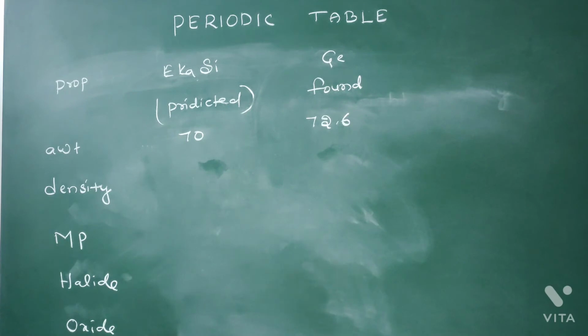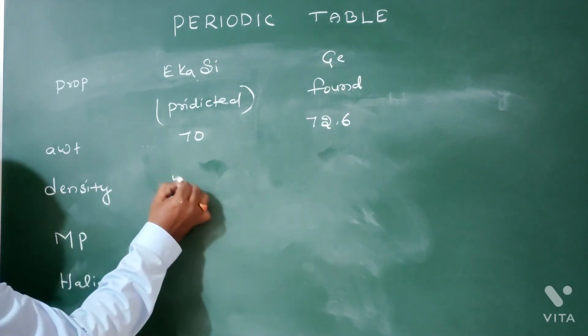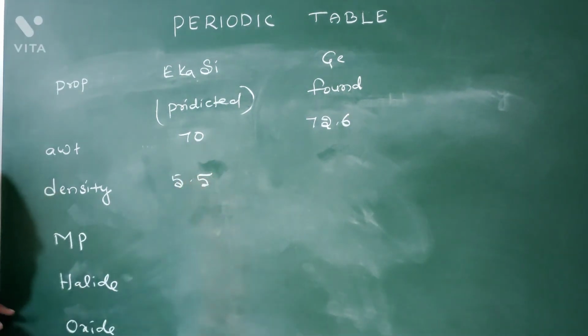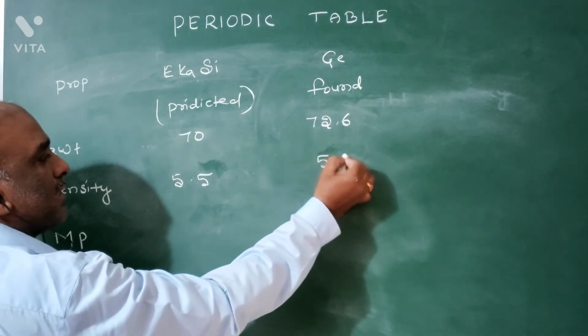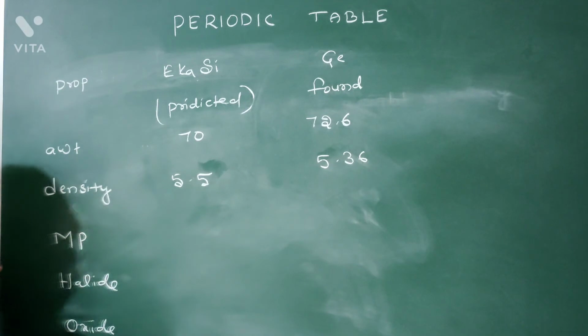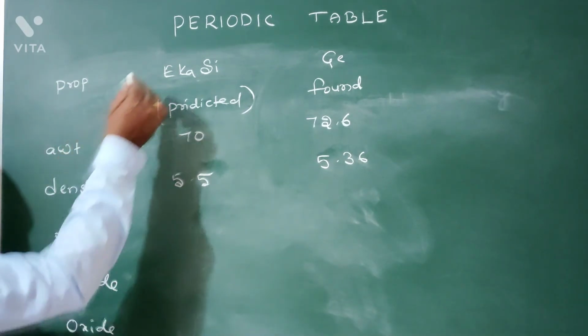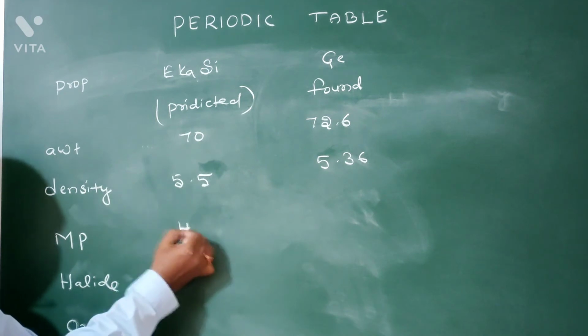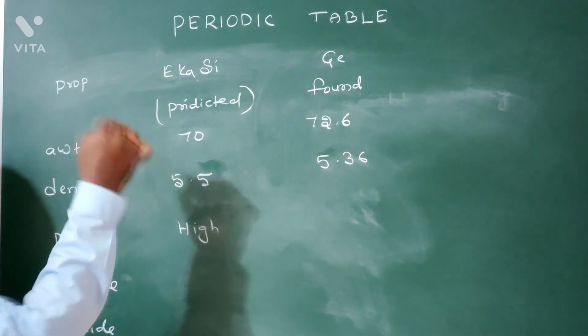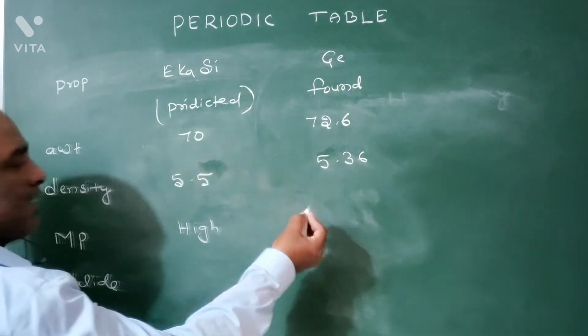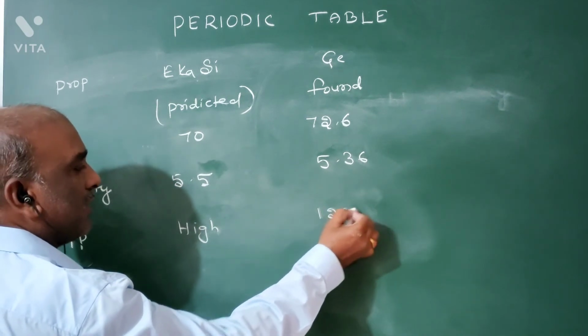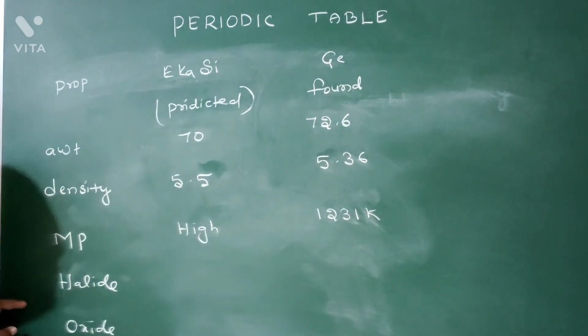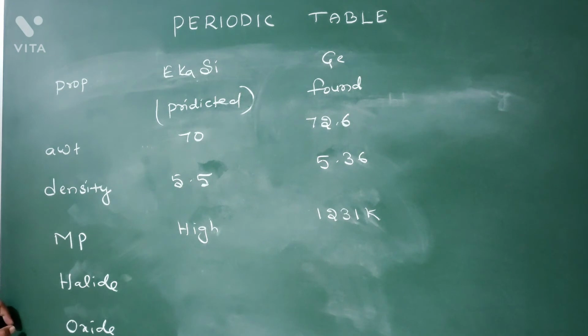Density predicted is 5.5 grams per centimeter cube. Scientists found that it is 5.36. The melting point of Eka silicon predicted by Mendeleev is high. Later scientists found that it is 1231 Kelvin, 1231 Kelvin in this case.